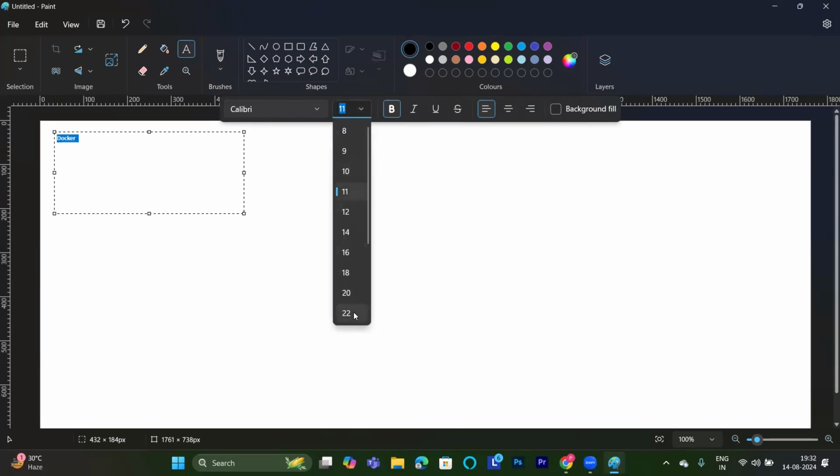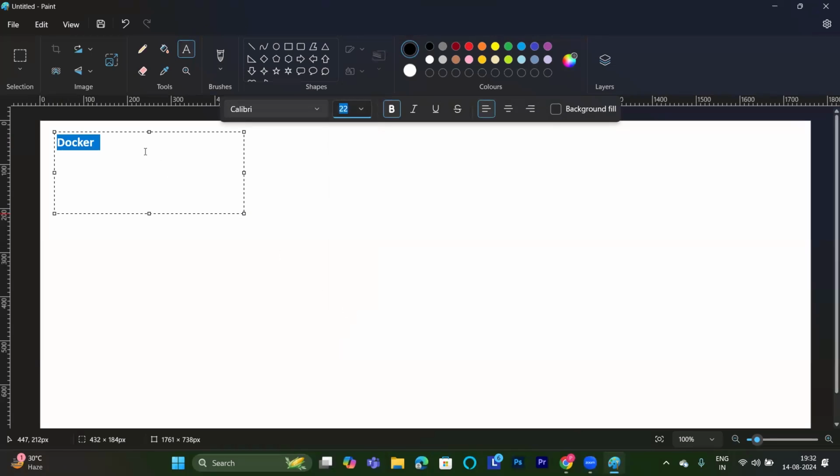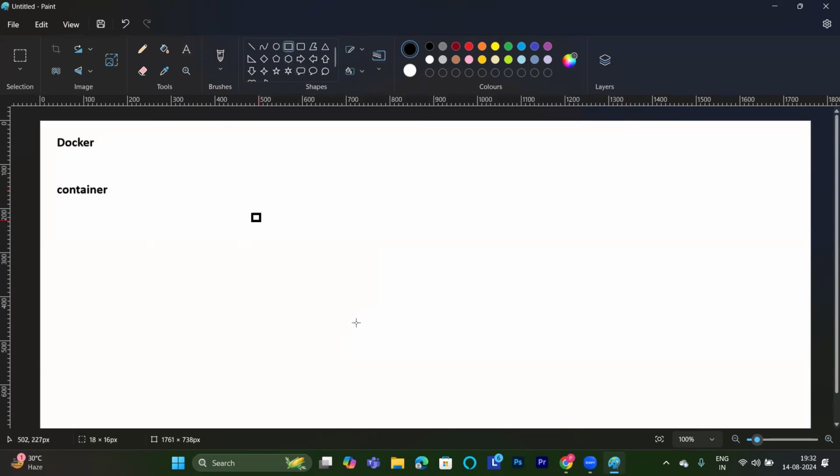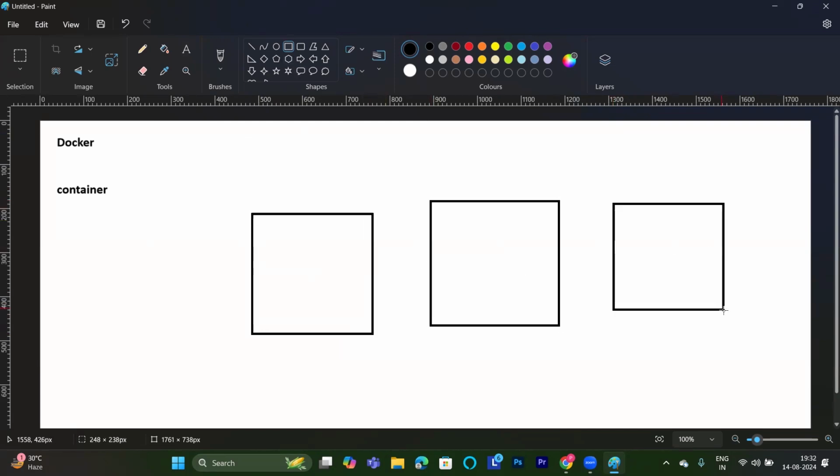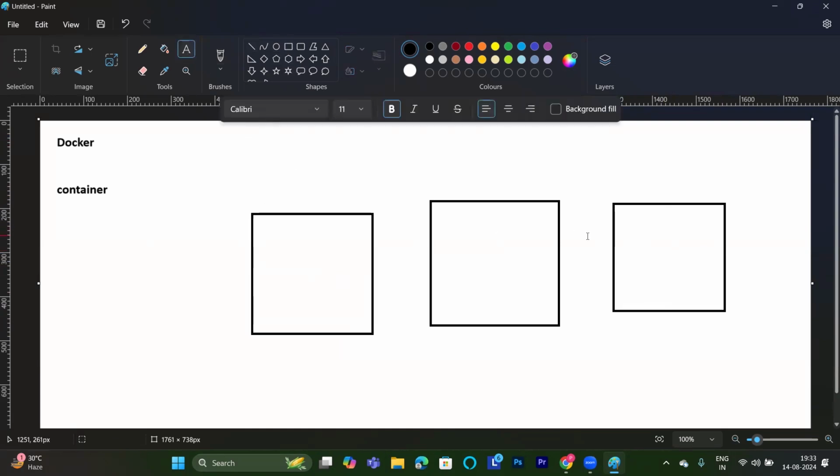Docker is a containerization tool. We discussed previously about containers. What is this container doing? Container is something like this. This is my container, right? Container of salt, container of sugar, container of other spices. These are my different containers. In these containers, we are putting separate ingredients.